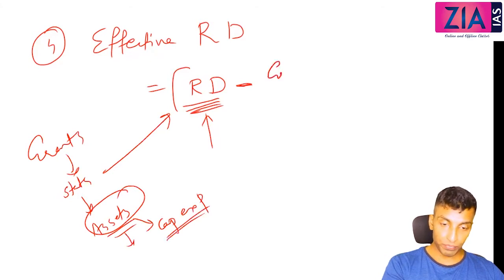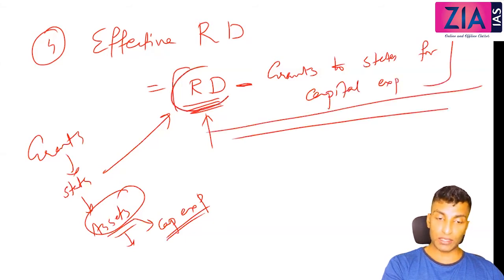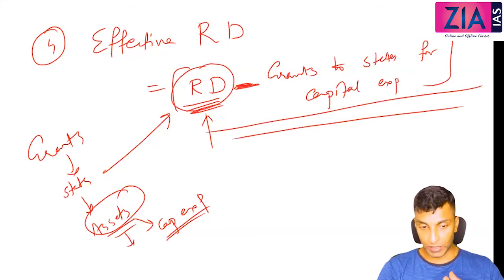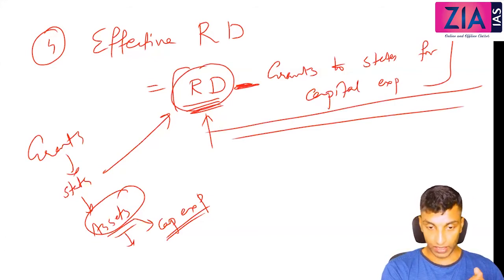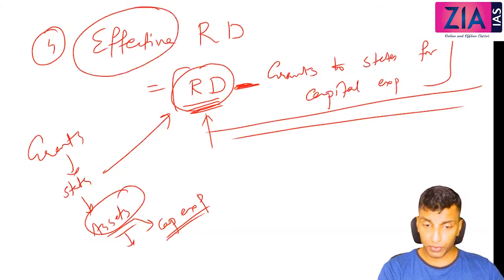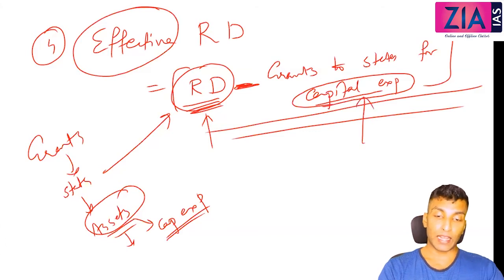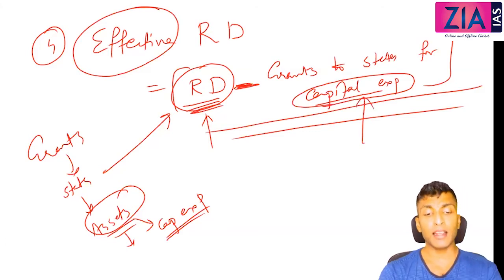So I can write here, grants to states for capital expenditure. I hope you understood this. So revenue deficit minus... revenue deficit means because revenue expenditure is high. The grants given to states are part of revenue expenditure, but we need to reduce that. That is when you can say effective revenue deficit, because some of that revenue expenditure is used to create some capital expenditure or assets. So that has to be excluded. That is effective revenue deficit, and it was amended to make effective revenue deficit 0.